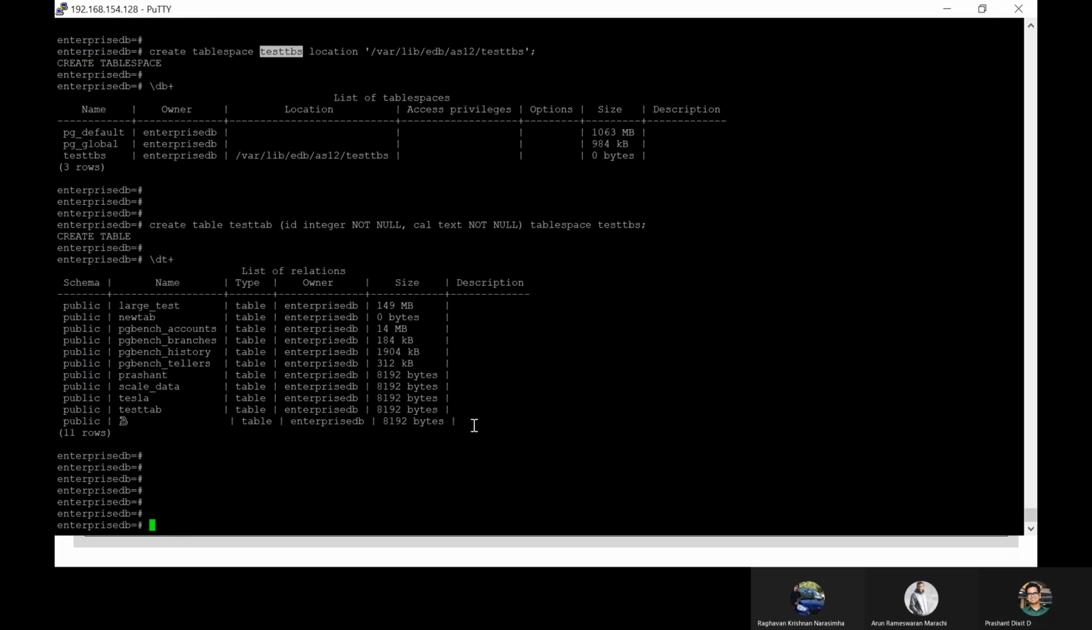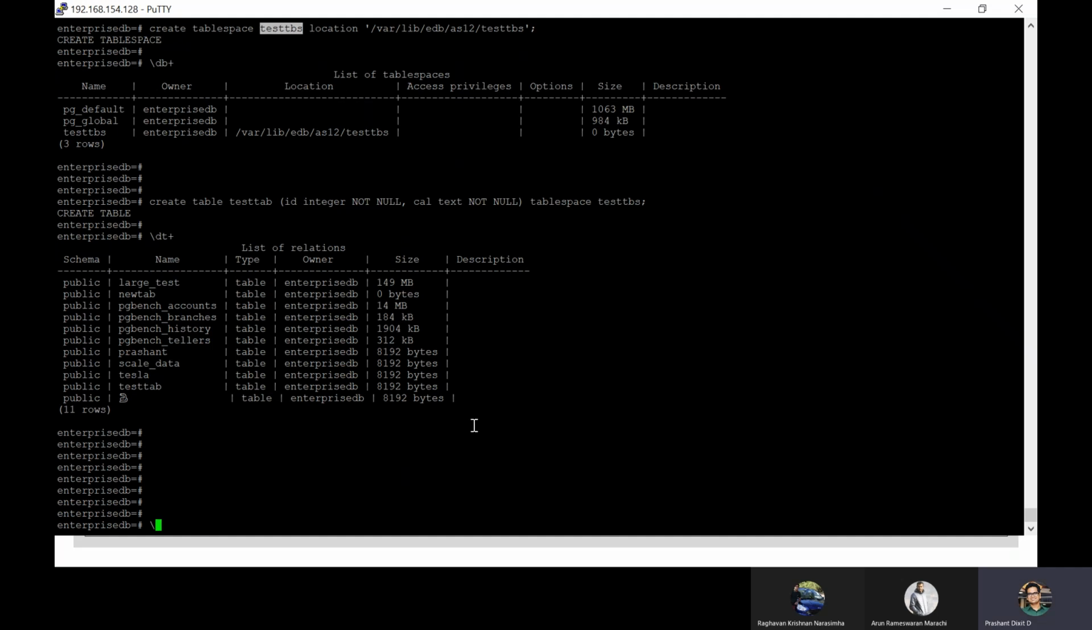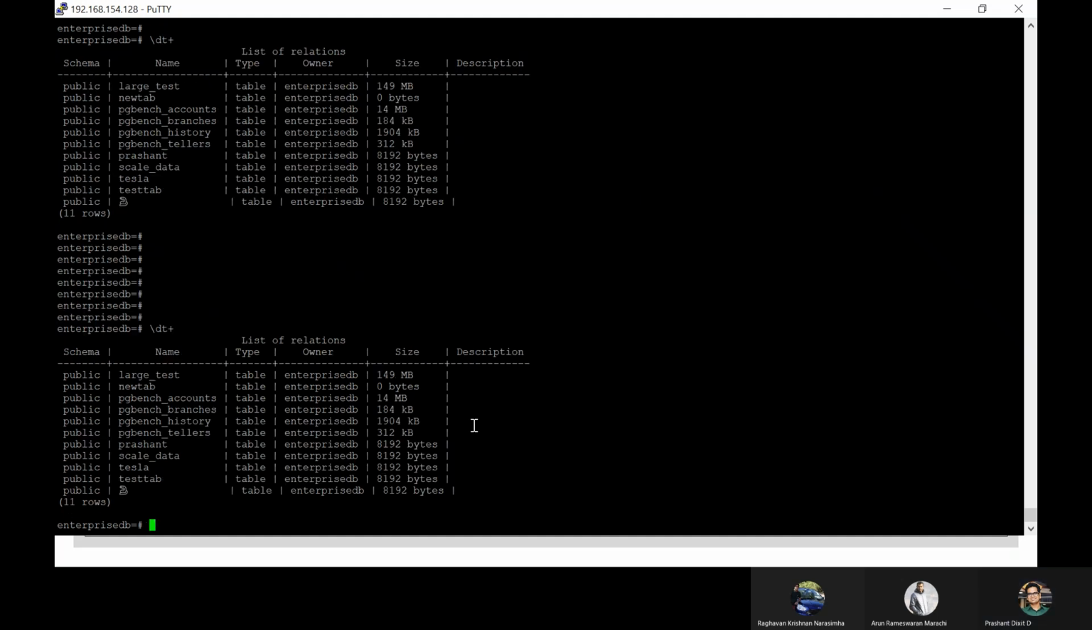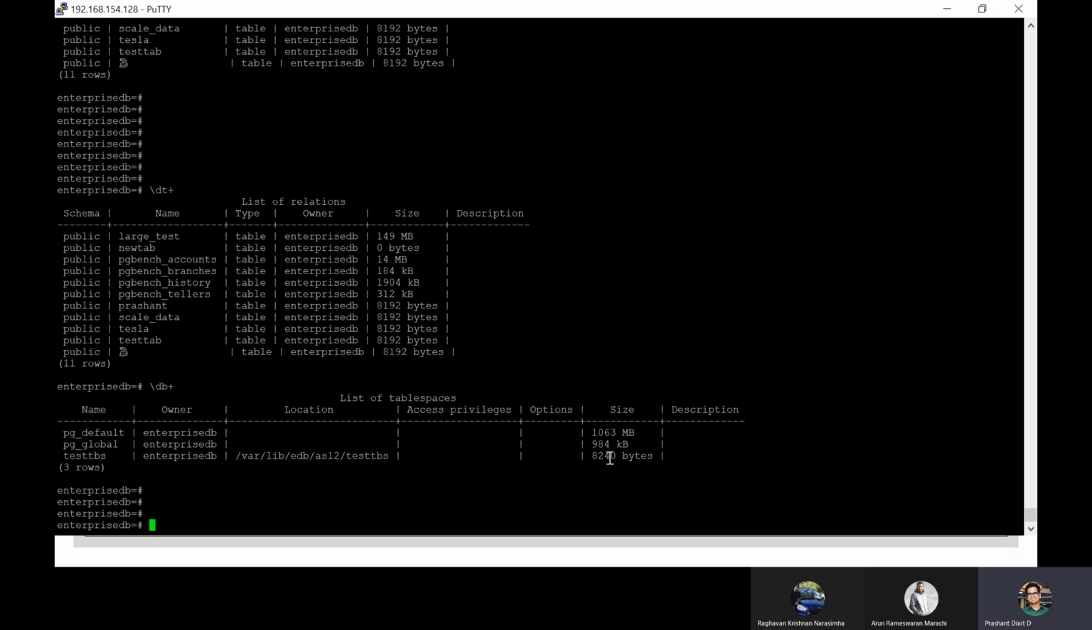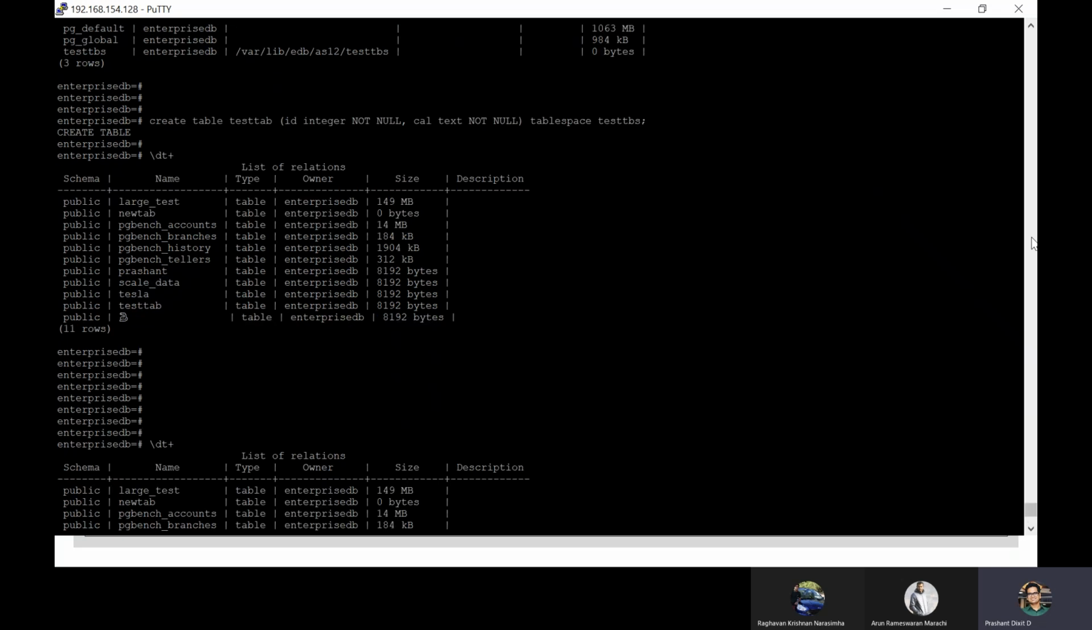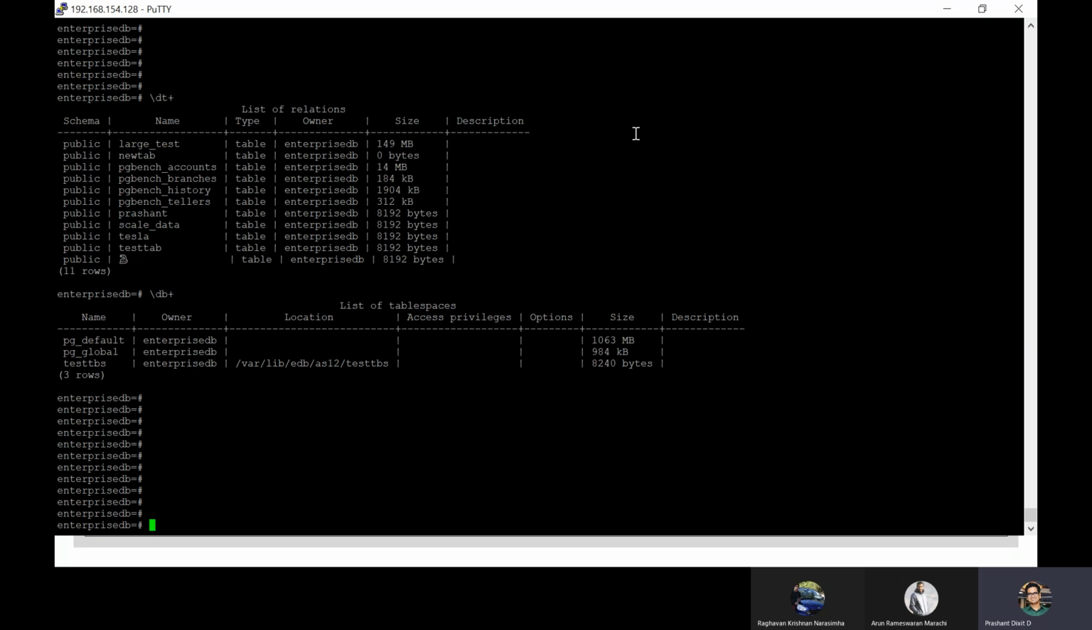Let's do an insert. Before that, let me check. Okay, so automatically its size has increased now. We have got 8240 bytes the moment we create a new table and assign its creation under table space test TBS, right? Earlier it was 0 bytes in size, right? Any questions? Hello? No, Prashant. Okay.